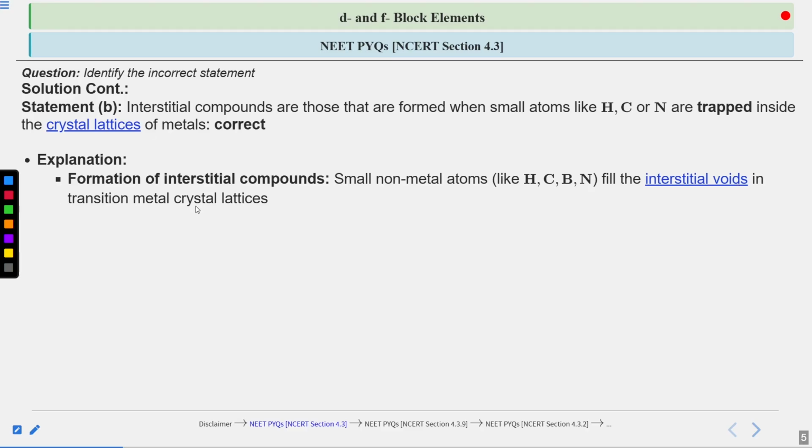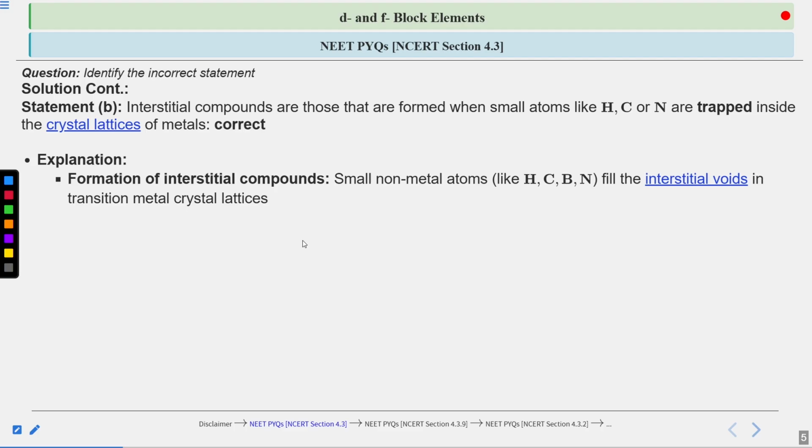the transition metal crystal lattices can be arranged in different lattices, BCC, CCP, right? So in those crystal lattices of transition metals, the atoms are arranged in some manner in 3D space, and between two atoms or between three atoms a space is created, which is known as a void.